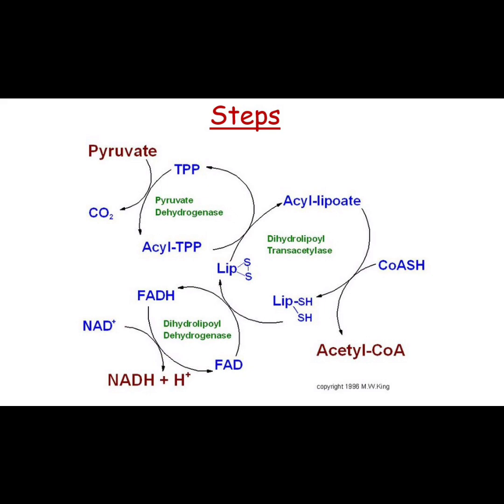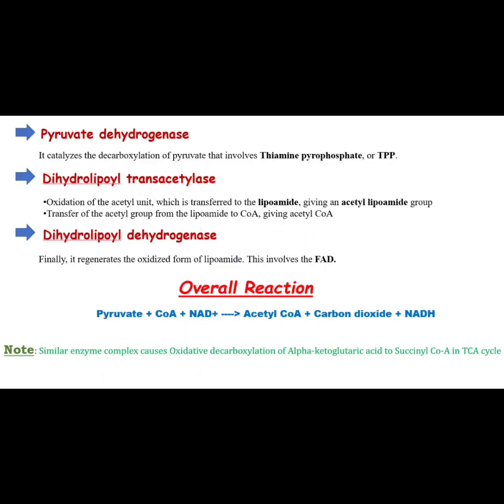So then acetyl-CoA is formed. The dihydrolipoyl dehydrogenase finally regenerates the oxidized form of lipoamide. So this involves FAD. Now, the overall reaction is pyruvate plus coenzyme A plus NAD plus gives acetyl-CoA plus carbon dioxide plus NADH. Here, the most important point is comparison with the TCA cycle.